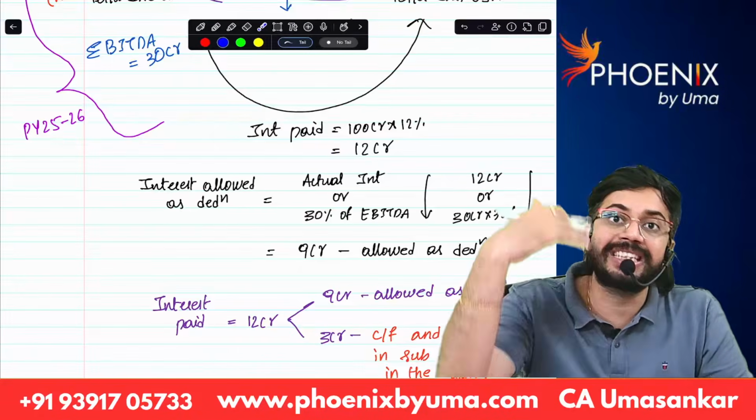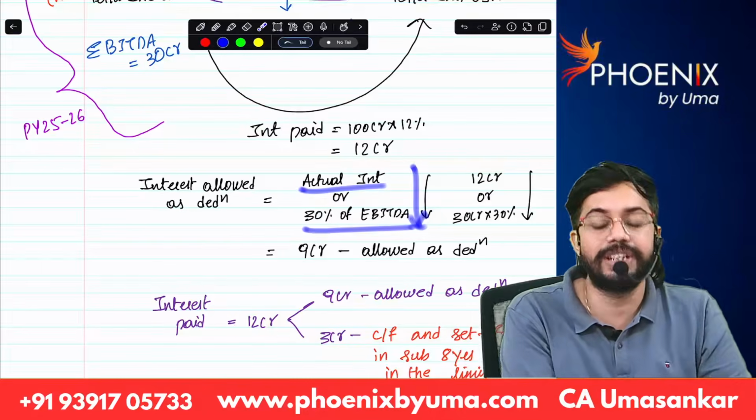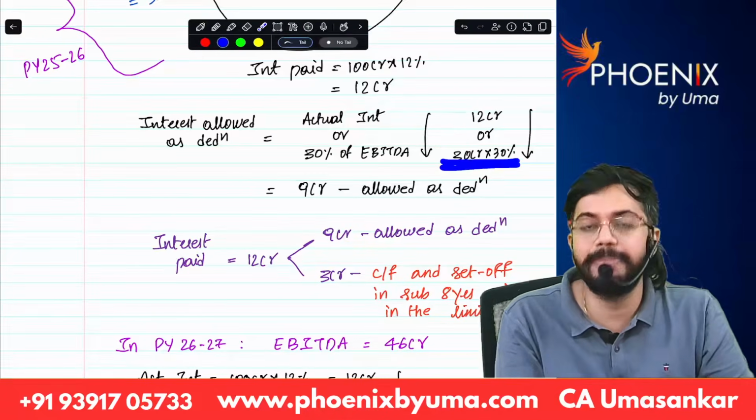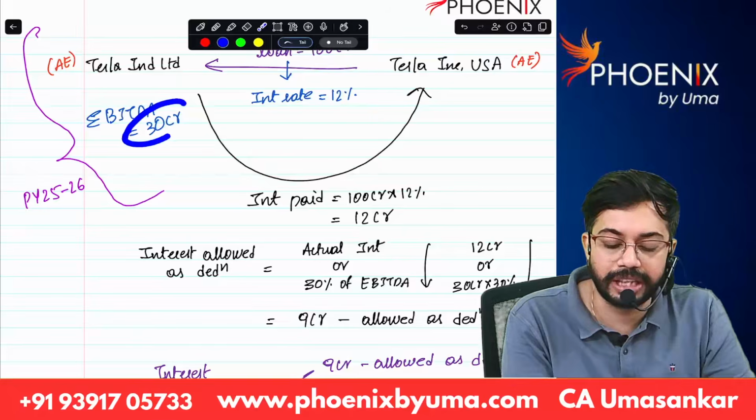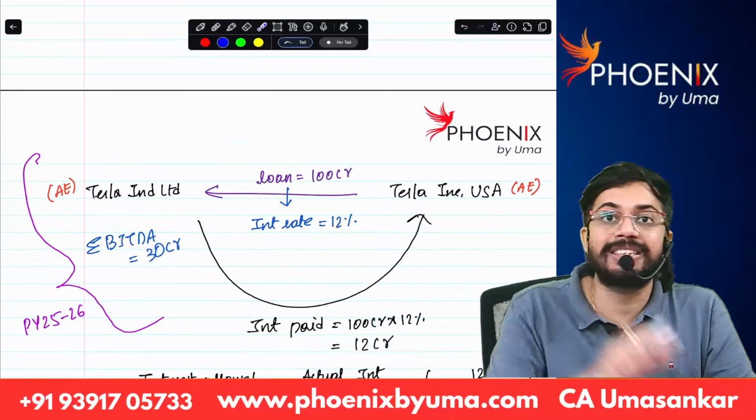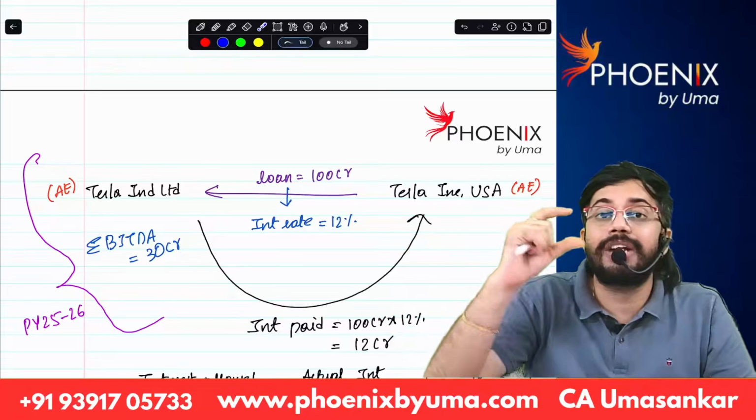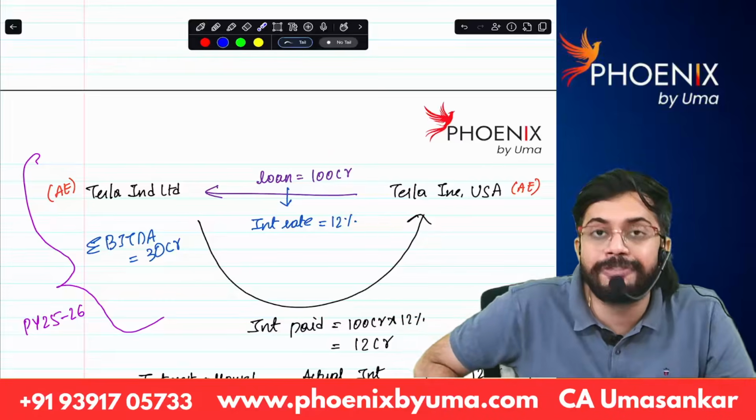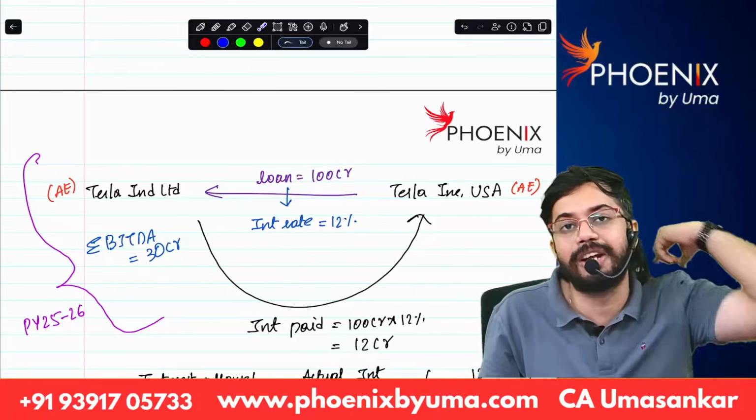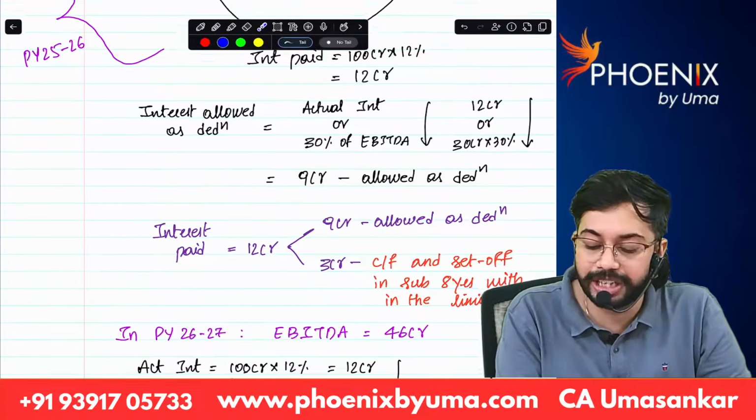How much interest is allowed as deduction? Actual interest or 30% of EBITDA, whichever is lower. Actual interest is 12 crores, 30% of EBITDA, 30 crores into 30%, 9 crores. Only 9 crores is allowed as deduction. Tesla India Limited took a loan of 100 crores, it paid interest of 12 crores. But is 12 crores allowed as expenditure in the P&L? No, only 9 crores is allowed as expenditure.